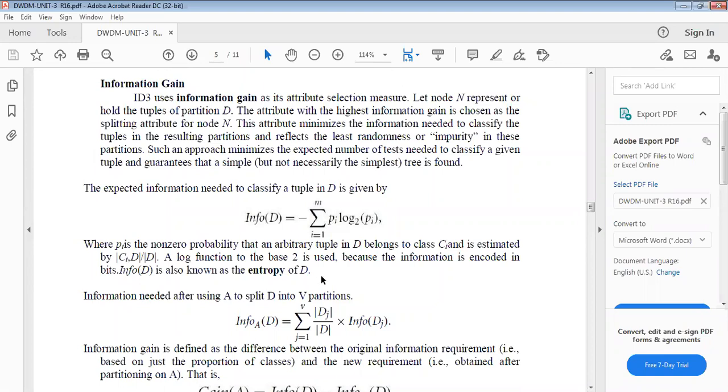Next is the information gain of splitting D into v partitions.